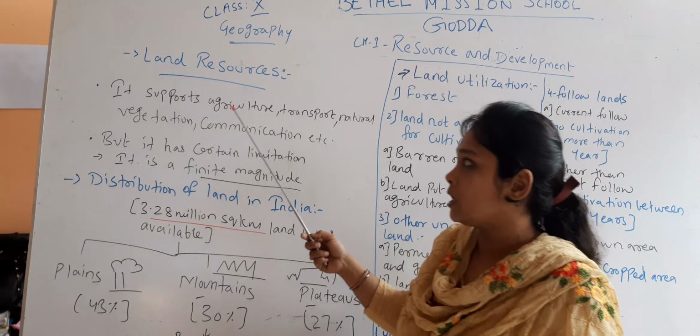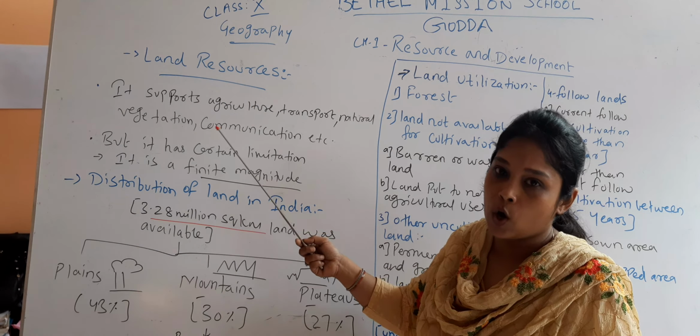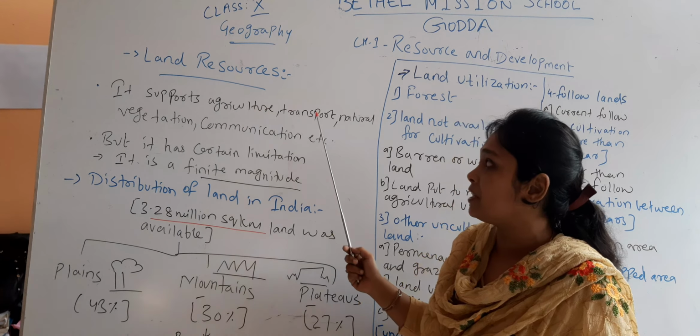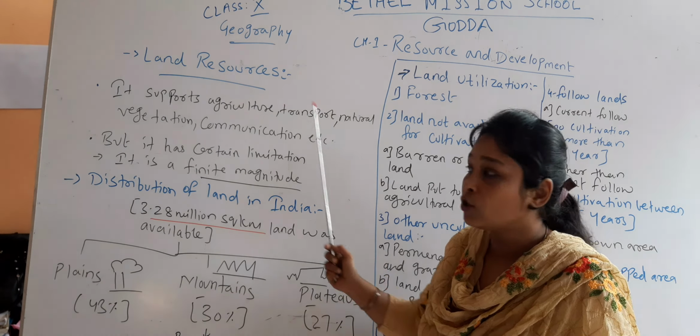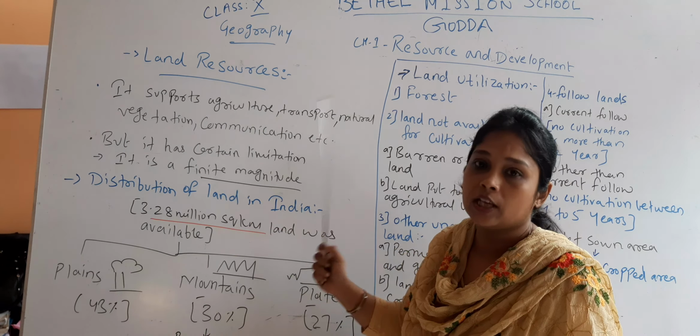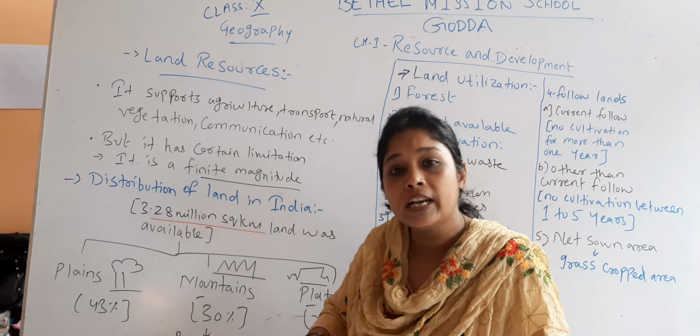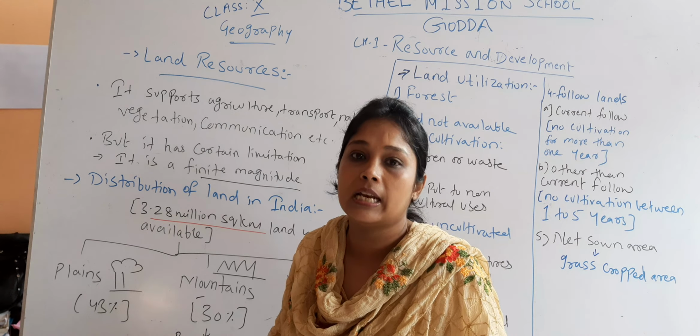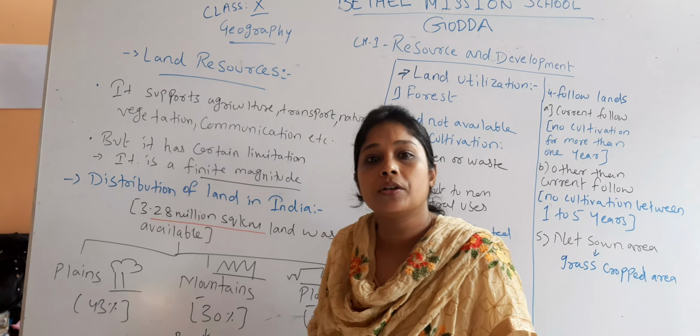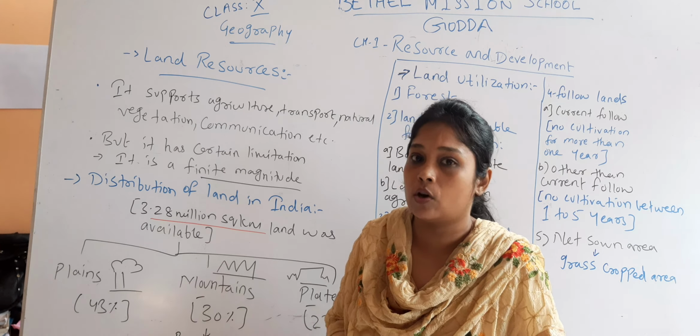So we can say that land is a resource because it supports agricultural activities, the transport system, natural vegetation, communication, and industries. For living purposes also we are using the land. So land is a very essential resource for human beings.